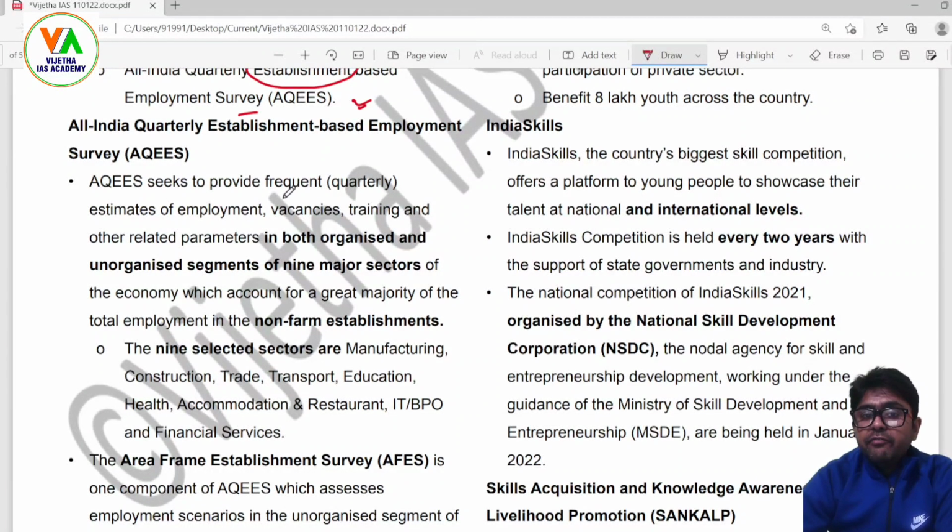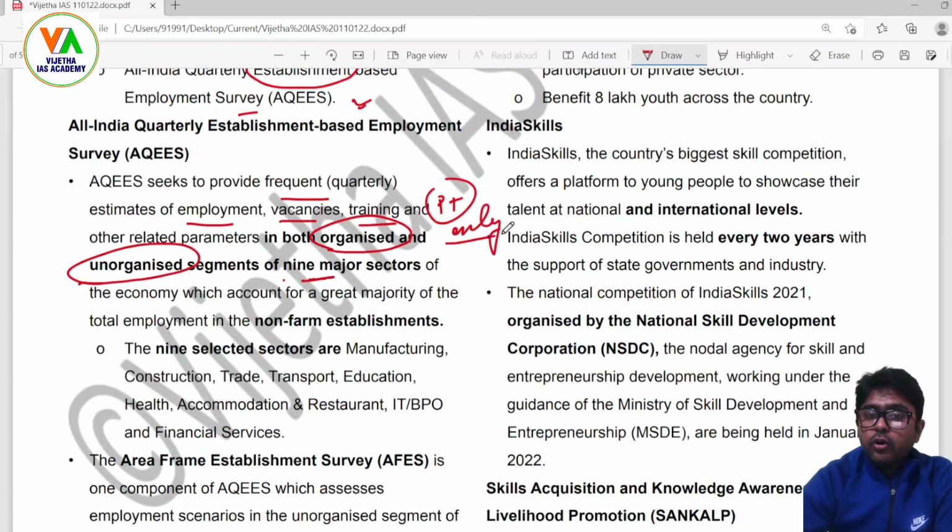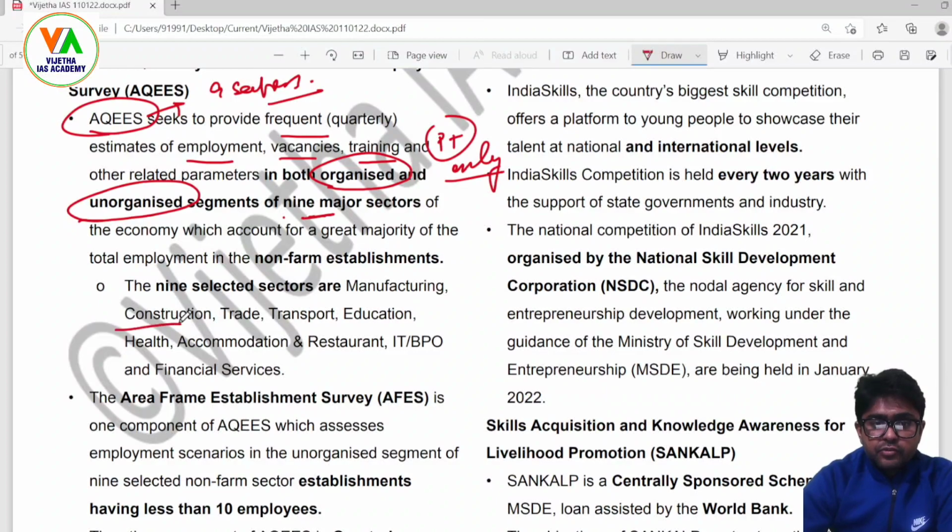AQEES seeks to provide frequent estimates of employment, vacancies, training, and other related parameters in both organized and unorganized segments of 9 major sectors. Here the twist could be that one sector is mentioned and then it is followed by 'only', which is wrong. This survey covers 9 sectors of the economy. What are those 9 sectors? The 9 sectors are construction, trade, transport, education, health, accommodation and restaurant, IT/BPO, and financial services. These are the 9 sectors.